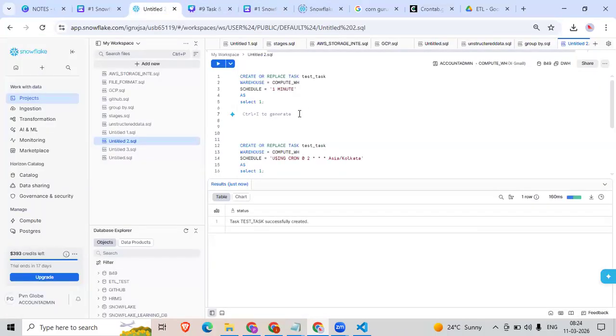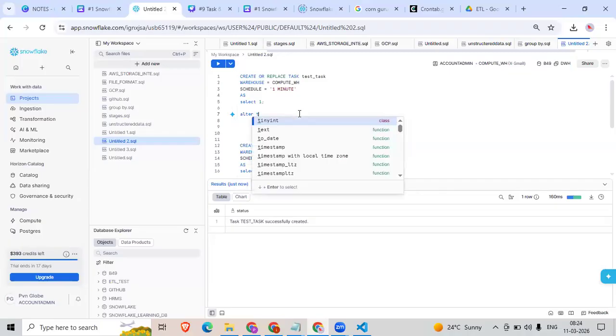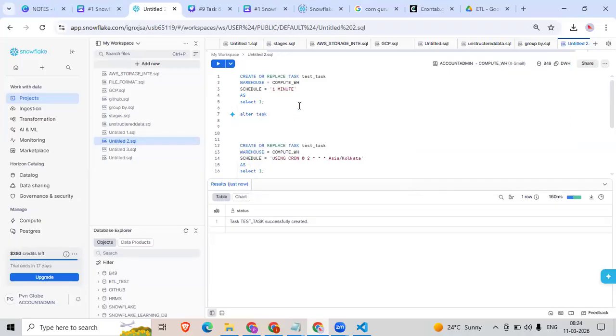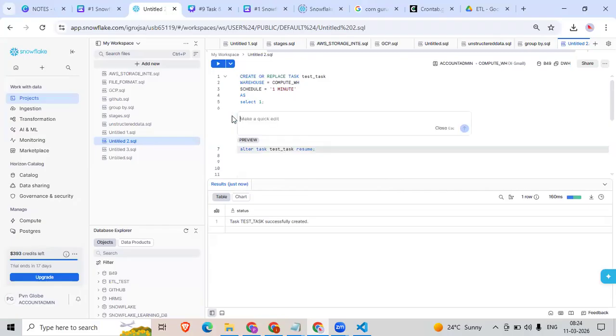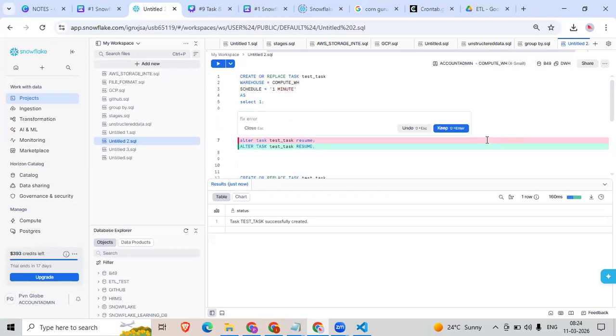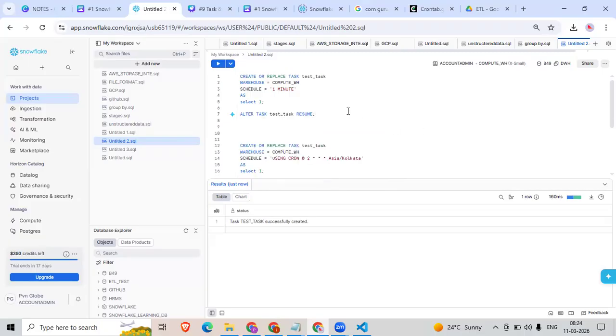Let me resume this task, ALTER TASK test task. By default, it is inactive.